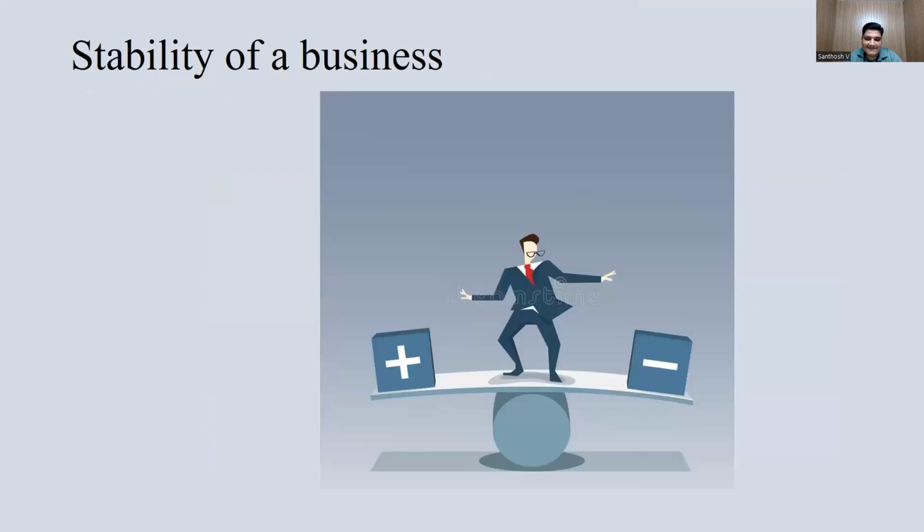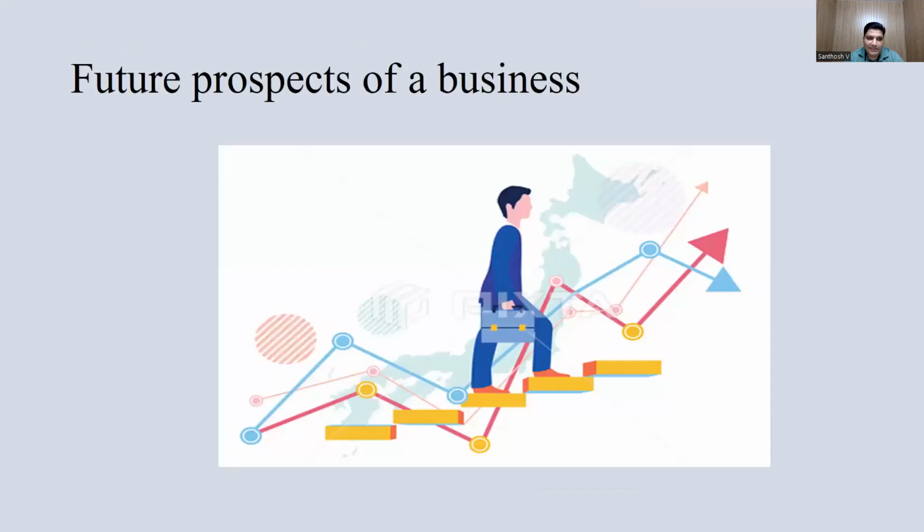So, stability of business: whether my business is getting profit in consecutive years or not. We have to identify that also. You have to track the profit also. It will be very useful.